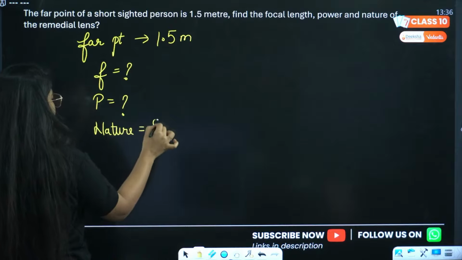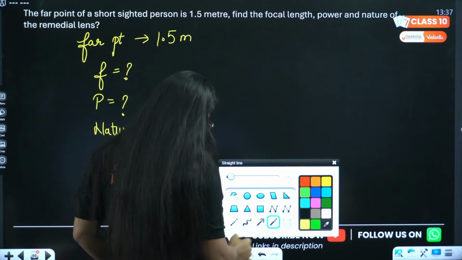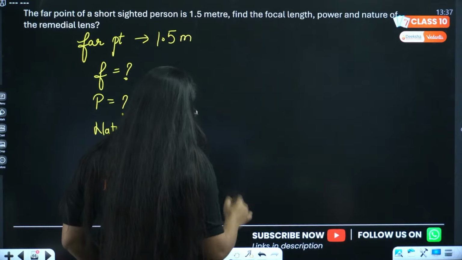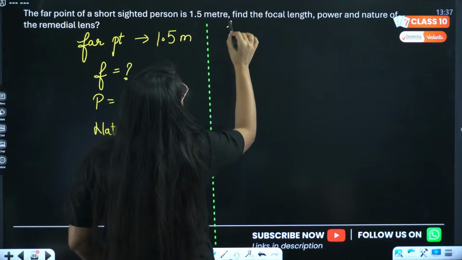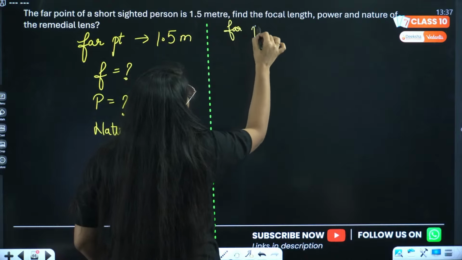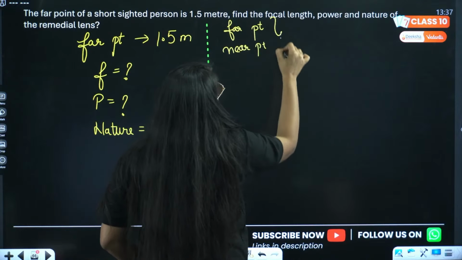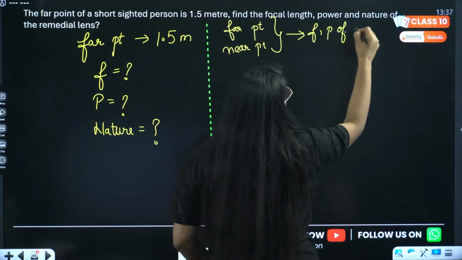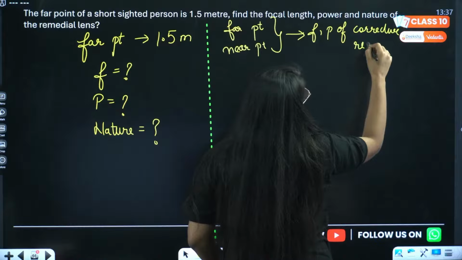Can you guys solve it? Okay, let me give you a hint. The hint is actually what you have to do. Whenever you get a question like this, where it is written far point or near point, and you have to find anything, focal length, power of corrective lens, or remedial lens,